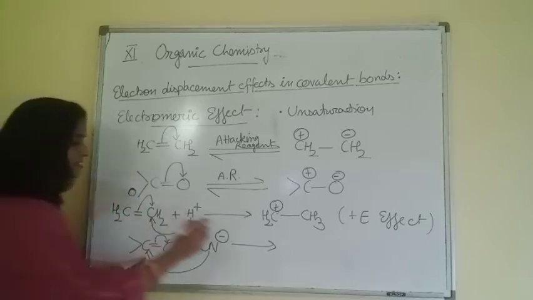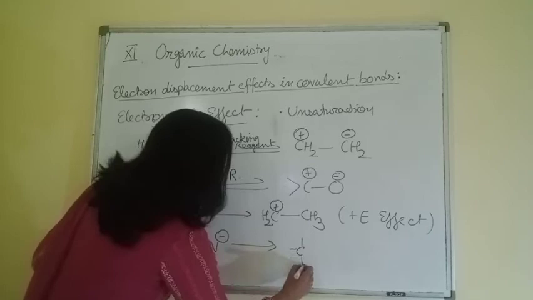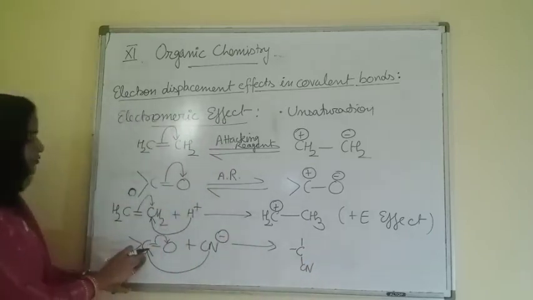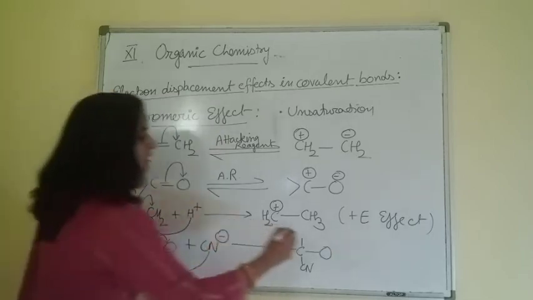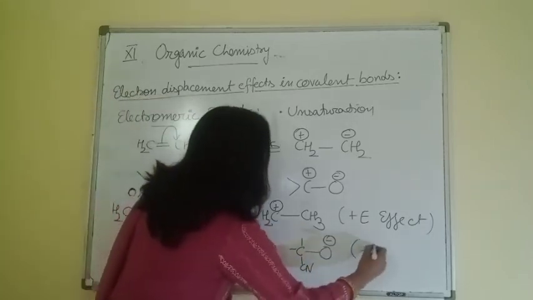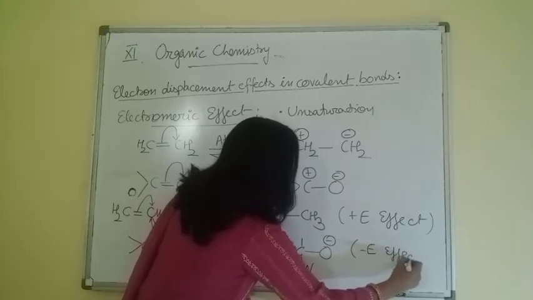So what do we get as a result? Cyanide will be attached with carbon, single bond, oxygen, and it becomes negative. This is minus E effect.